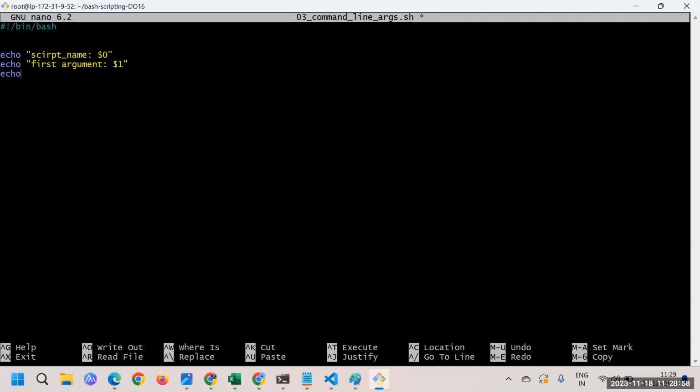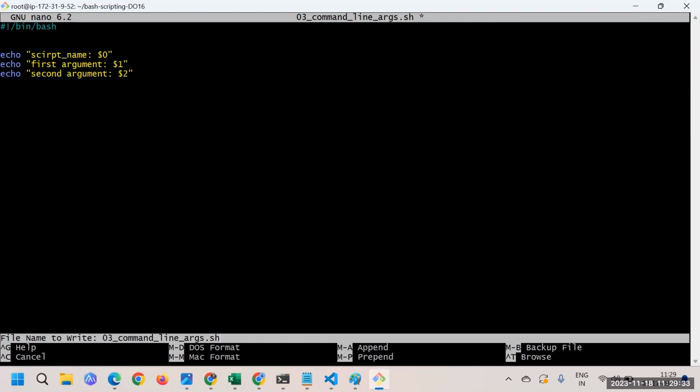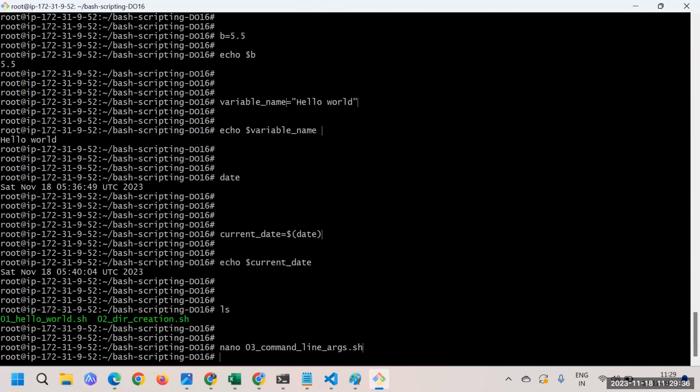Then I can say echo second argument, and we can pass it like $2. This is the way that we can do it, and we can give any name to the script. Sorry, we have already given the name, right? Let me save it. At this point, don't think much about this; you will come to know within one minute. Let me save this particular script. I'll say Control O, press enter, and Control X to get out of it.